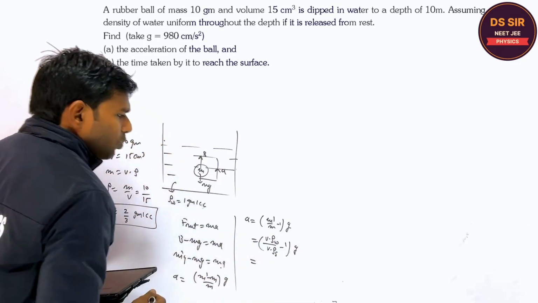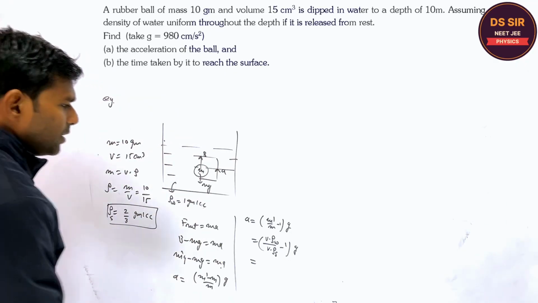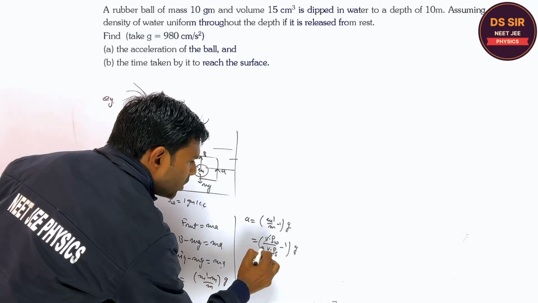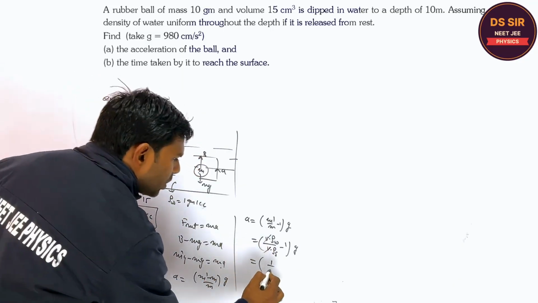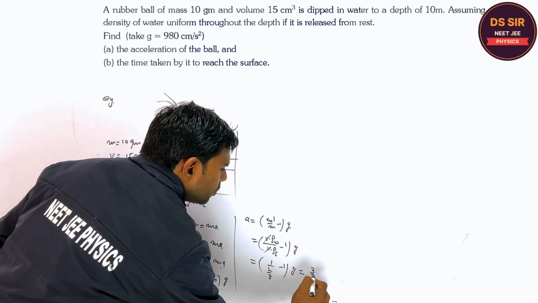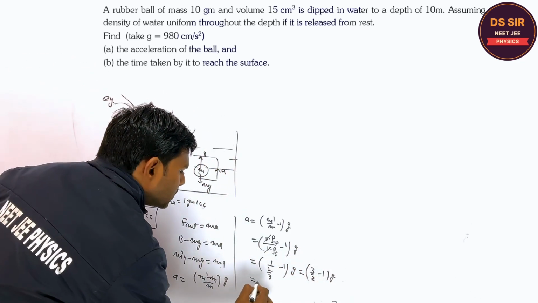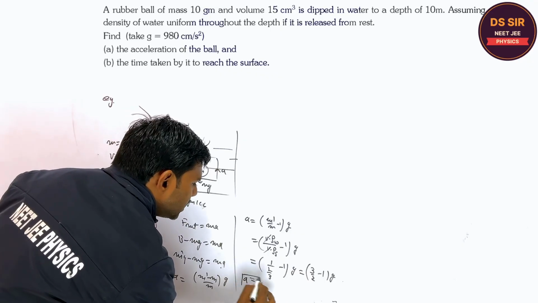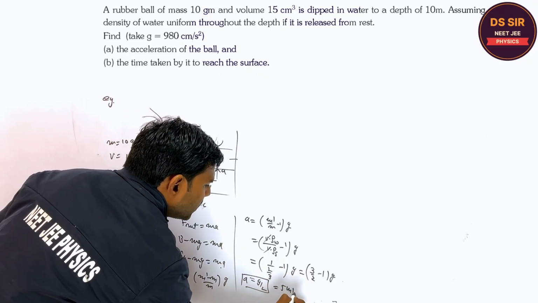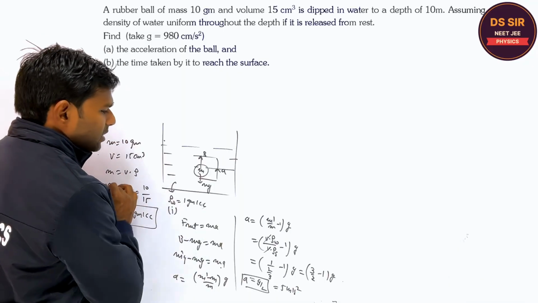Both volumes are equal because it is completely submerged. Is it clear? So what is the density of the water? Say 1. Density of solid is 3 by 2, minus 1, into g. So this is (3 by 2 minus 1) into g. So what is the answer? Say g by 2. So acceleration is g by 2, or 5 meter per second square. You can write, this is the answer number 1.